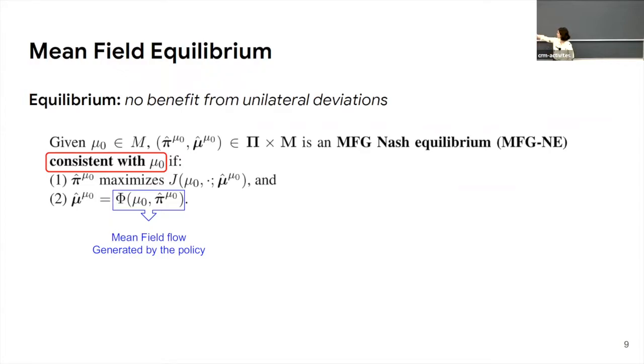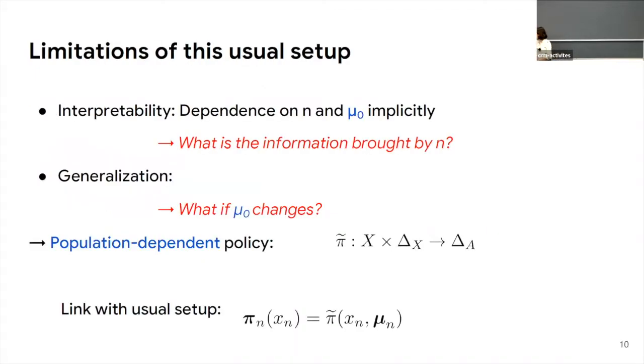So this is why we still have mu0 in the definition, and even the mean field flow that is generated by the policy will depend on mu0, because we start from mu0, and we will use the policy that we have learned against this fixed mu0. Now, maybe this is not very problematic, but in fact, if we change mu0, we can't generalize at all because, of course, the policy won't be optimal anymore against another distribution.